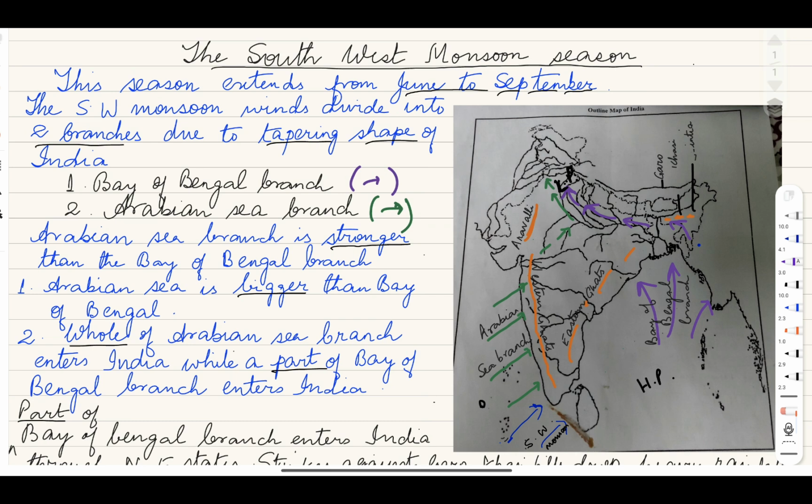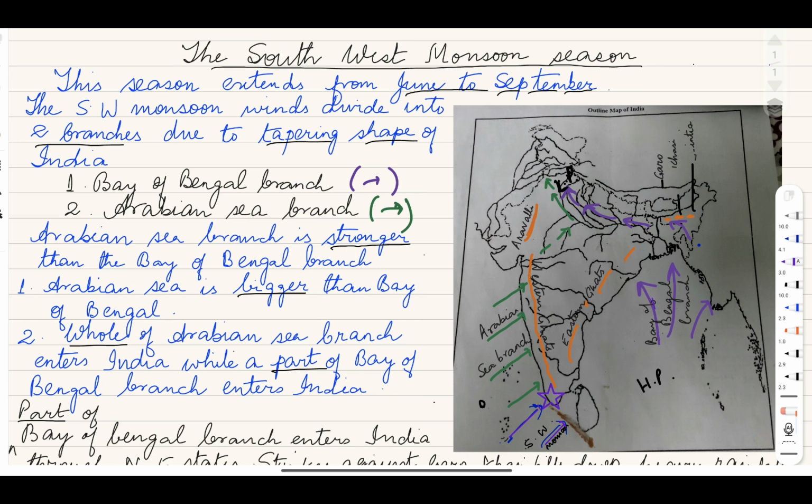The southwest monsoon winds divide into two branches due to the tapering shape of India. Give reason that why it divides. It is because of the tapering shape of India. Just now, children, you can see the map. This is southwest monsoon. Now this southwest monsoon has got this tapering shape, and because of this tapering shape, the southwest monsoon is getting divided into two branches.